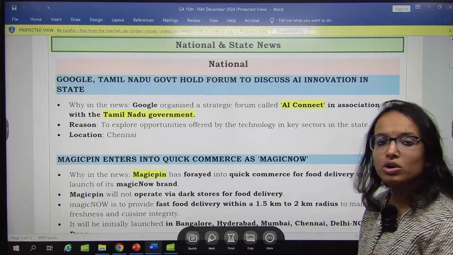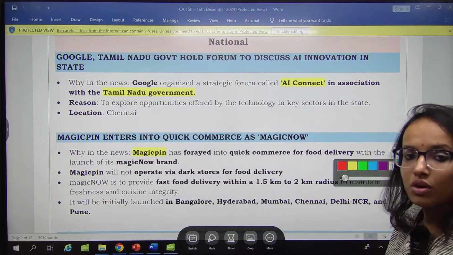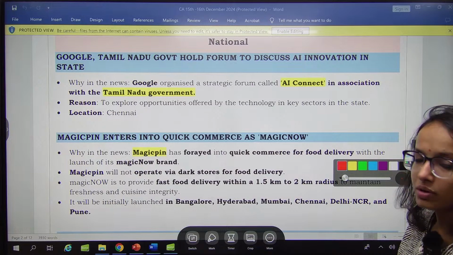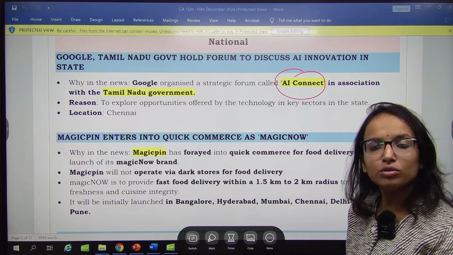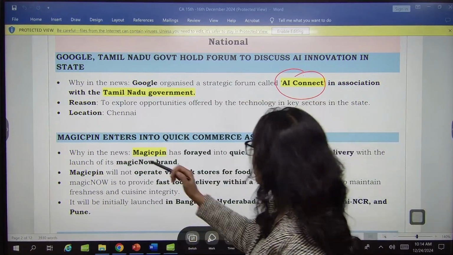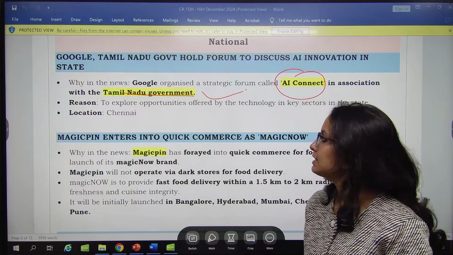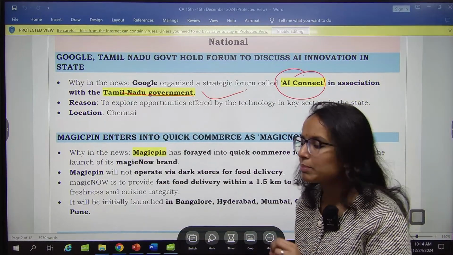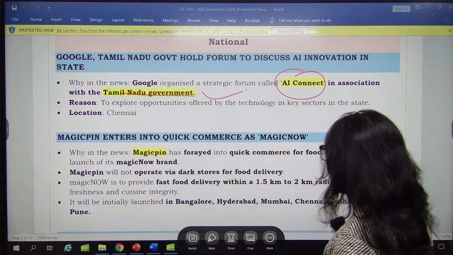Then moving on to national and state news category. In national, you have Google. Google has organized a strategic forum called AI Connect. AI Connect. Now this has been organized by Google in association with Tamil Nadu government. Okay. This is to explore opportunities in this AI sector. Okay. In Chennai it was organized. So remember, AI Connect was organized in collaboration between Google and Tamil Nadu government.